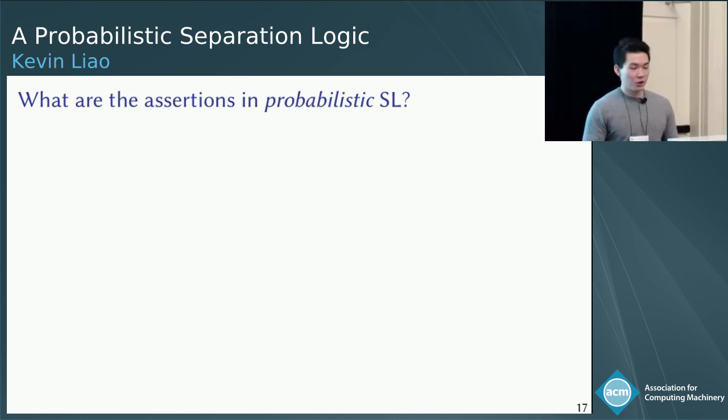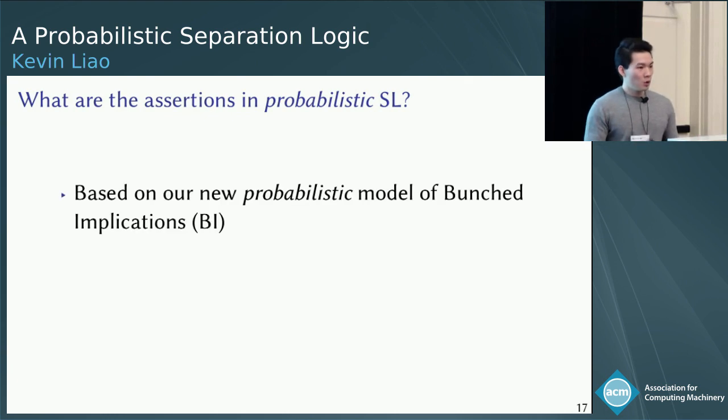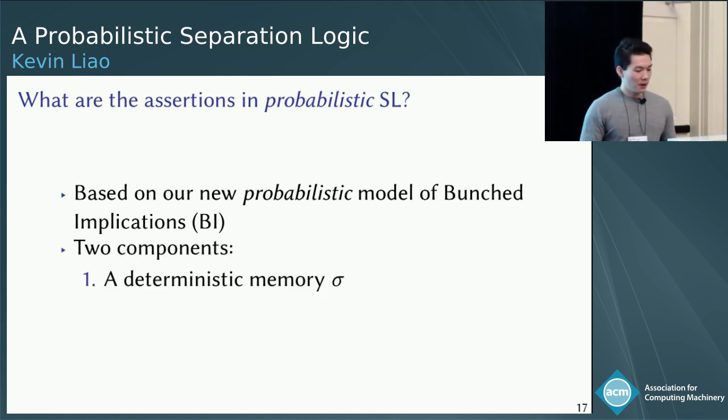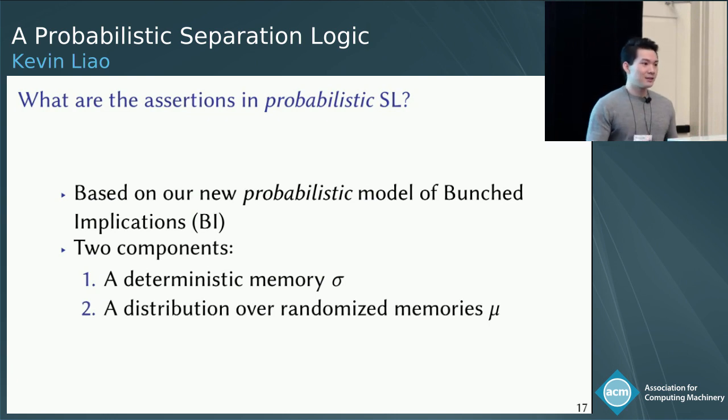What is the language of assertions in probabilistic separation logic? Well, here they're based on our new probabilistic model of bunched implications. And so we too have two components. The first component is a deterministic memory sigma. This is essentially the same as the store from the heap setting. And the second component is a distribution over randomized memories mu.